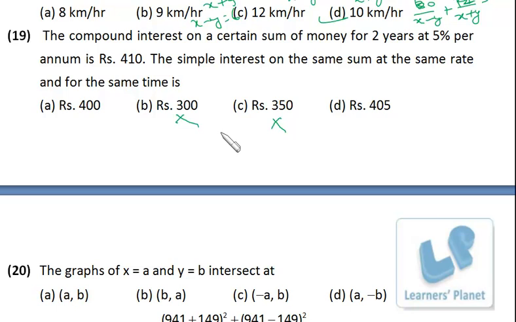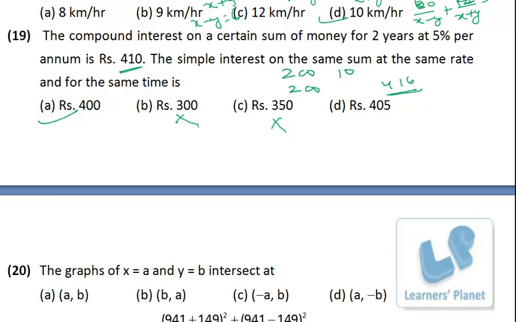I try for 400. Now simple interest for 2 years, if it is 400, that means it is 200 each year, right? Now compound interest is what? Interest on interest for the first year. So 200 and 5%, 10 rupees will be the interest. So the total is 410, which is there. So it is the correct option, right? Hardly 30 seconds.